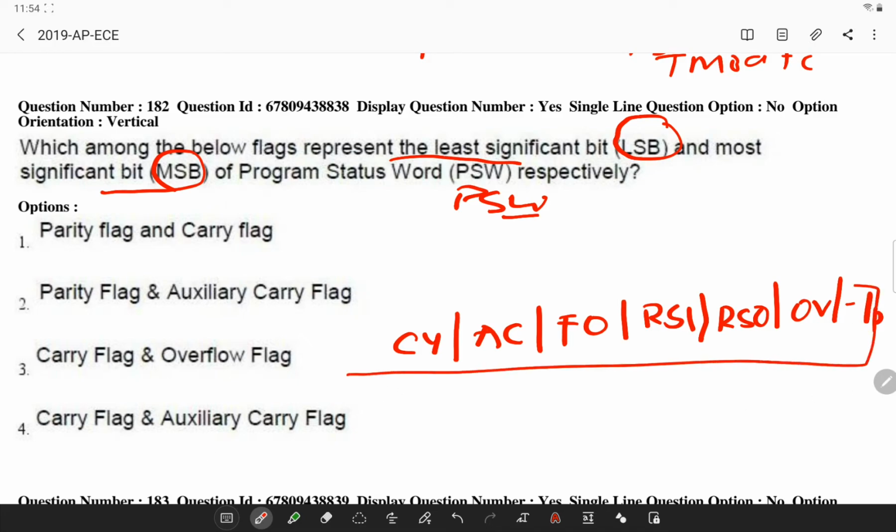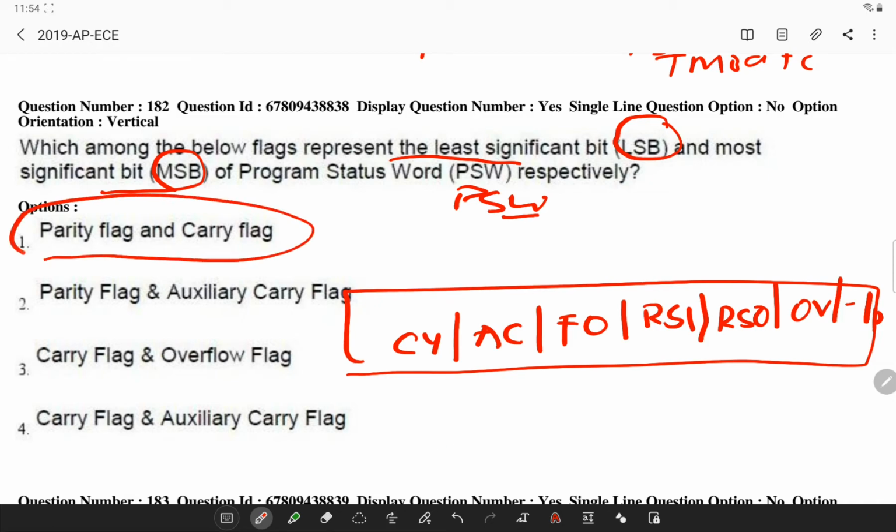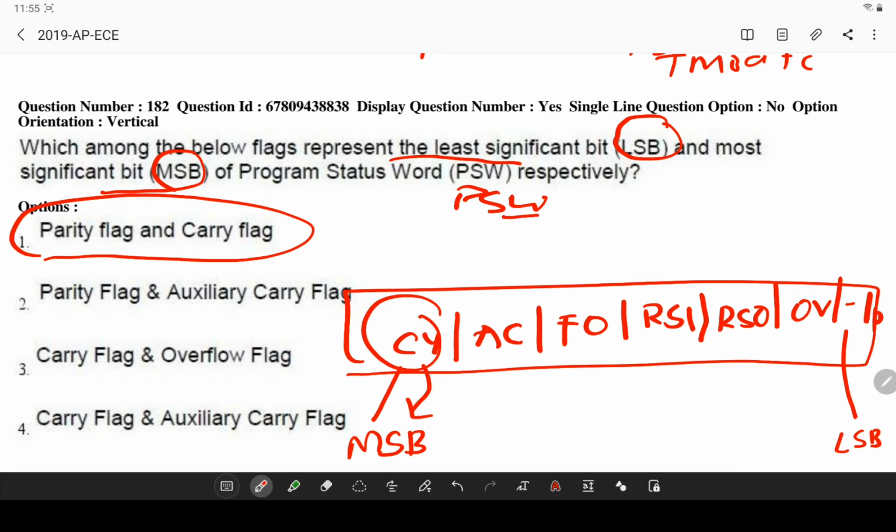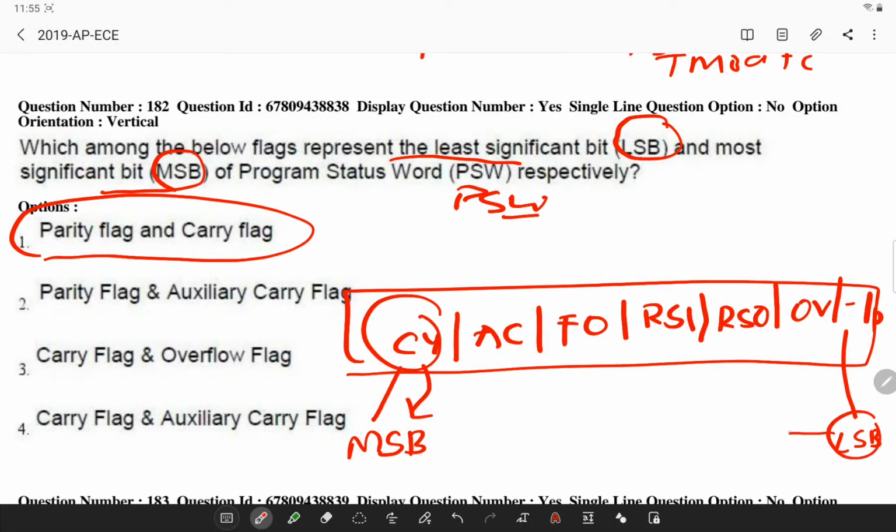So this is how it looks. So if you observe, the last bit is the least significant bit and this is the most significant bit. So this most significant bit corresponds to carry flag and least significant bit will be corresponding to your parity flag. Okay, so remember this.